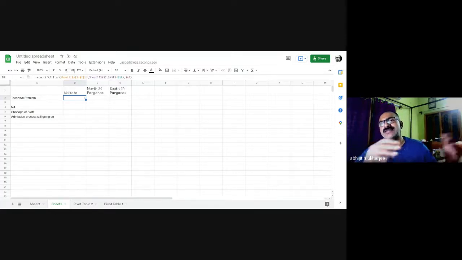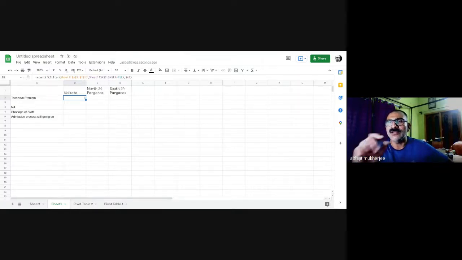Had there been 6 or 7 options, and 20, 25 districts to choose from, if such a big data set was there, it would be nearly impossible for me to type the formula every time for every cell. So what we generally do is just drag it. While I am dragging it, the selections should be intact and not altered.